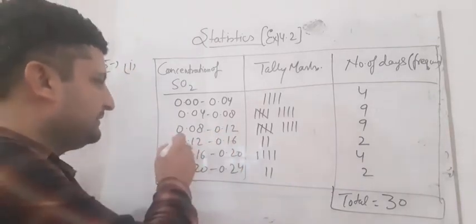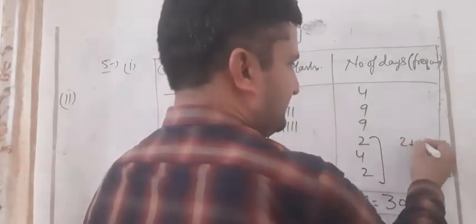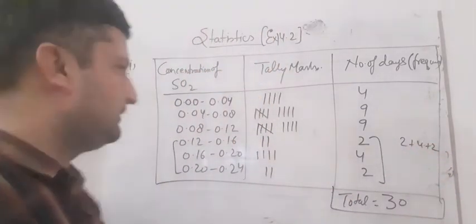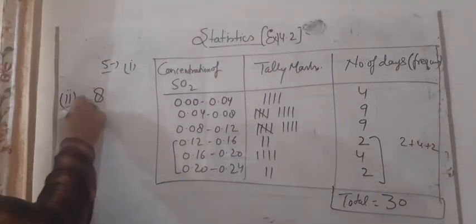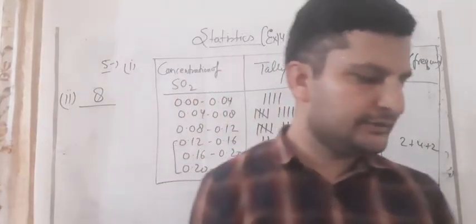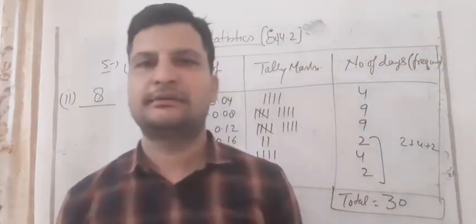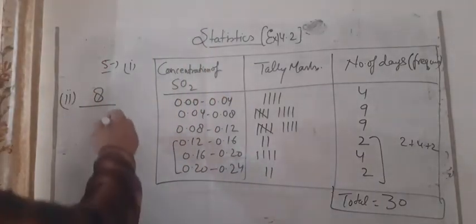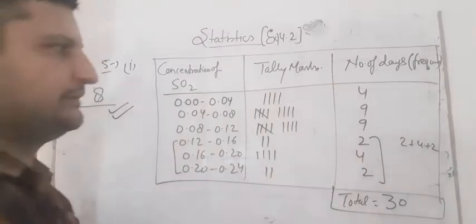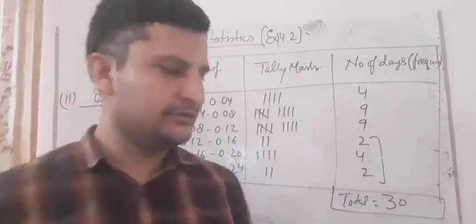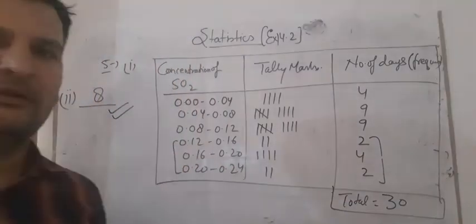So after this, 3 are there. So we will add these 3. What we will get? 2 plus 4 plus 2. 2 and 4, 6. 6 and 2, 8. So we can say that the second answer is 8. 8 is the number of days for which the concentration of sulfur dioxide was more than 0.11. So how many days are there? 8 days. So you can do it like this. So students, this question is done. Now pause the video and note it down.